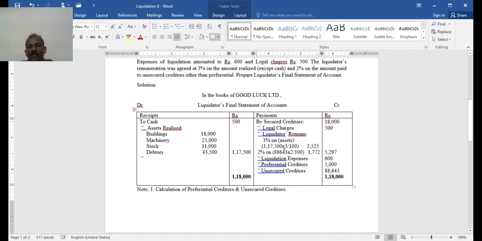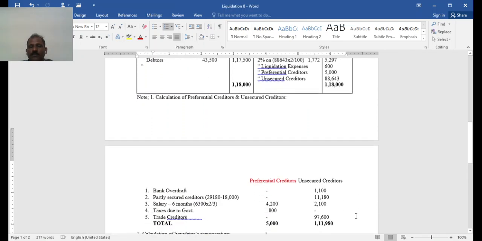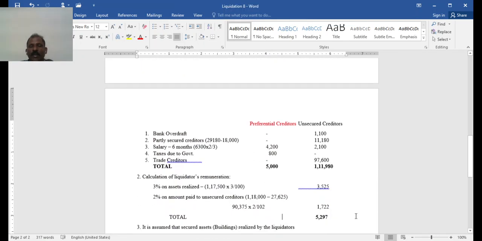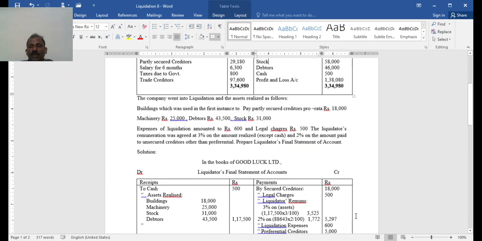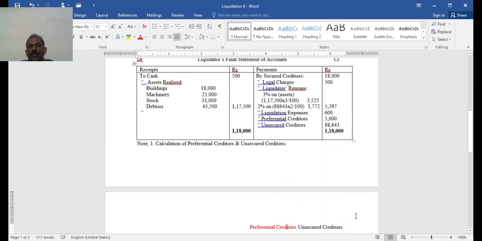So now from this 95,375, if you deduct 1,772, it will be 88,643 on that 2%. So the total is equal to 1,18,000. This is all about this problem. Go through this. This is from the NAB examination only. Okay.